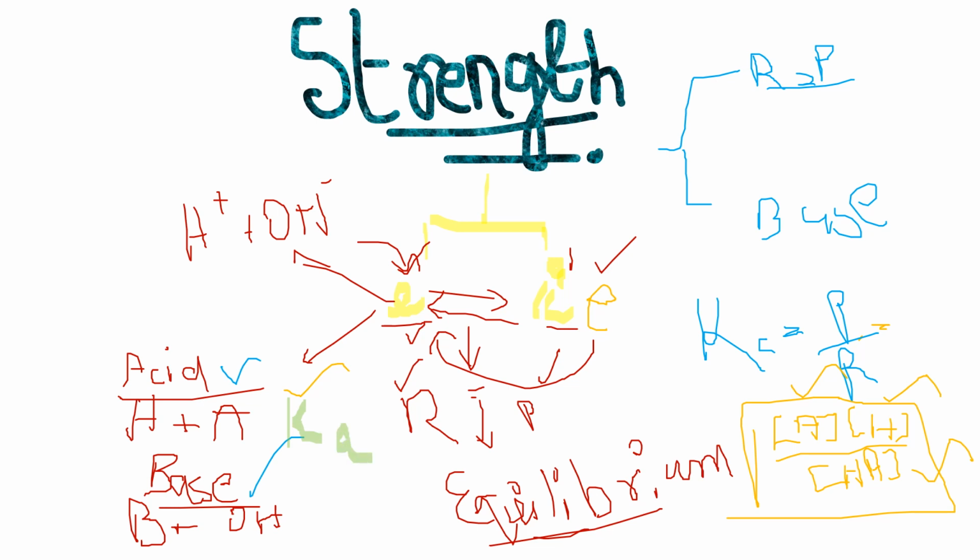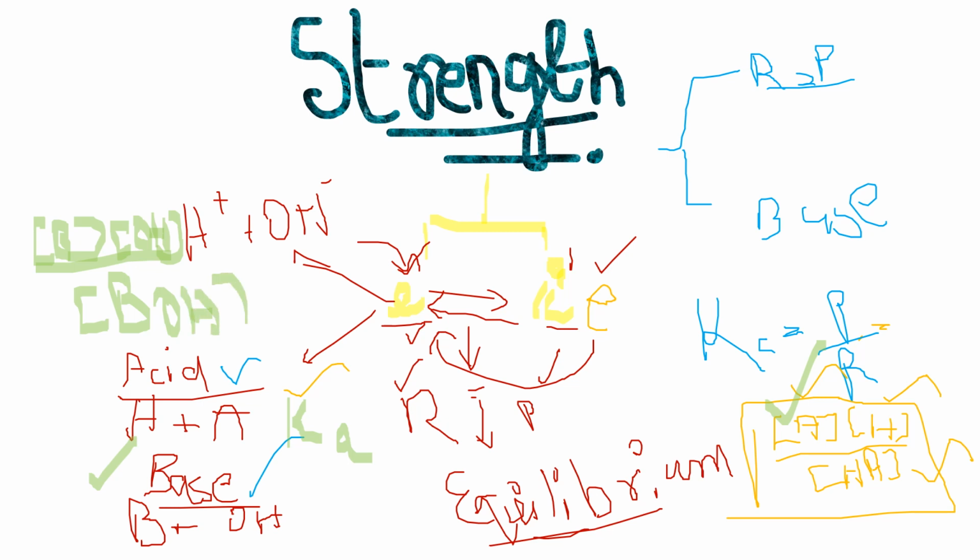When we apply the same formula to the base, that will produce the concentration of B+ and OH- divided by the concentration of BOH. So it will be denoted by Kb, the basic constant, and Ka is the acidic constant.